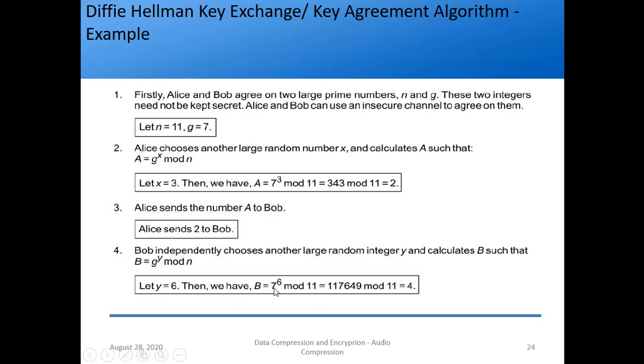Even 7 raised to 6 mod 11, you can do in a calculator, in fact you can do it orally also. 11 ones are 11, so 7 is not there, so we take 70. 11 sixes are 66, then 4. 11 fours are 44, so remainder is 4.